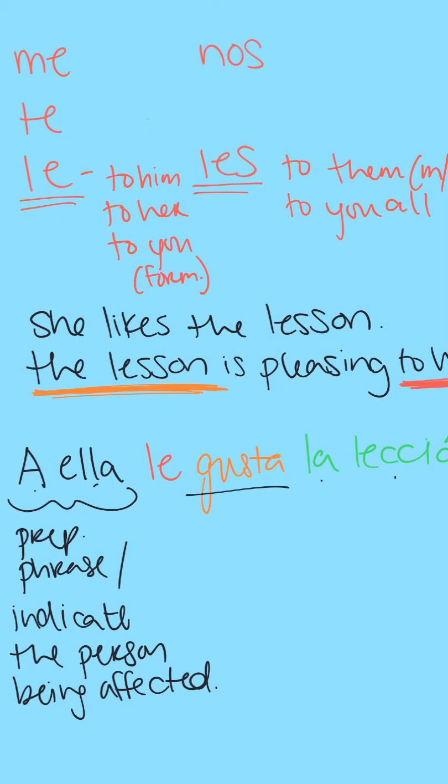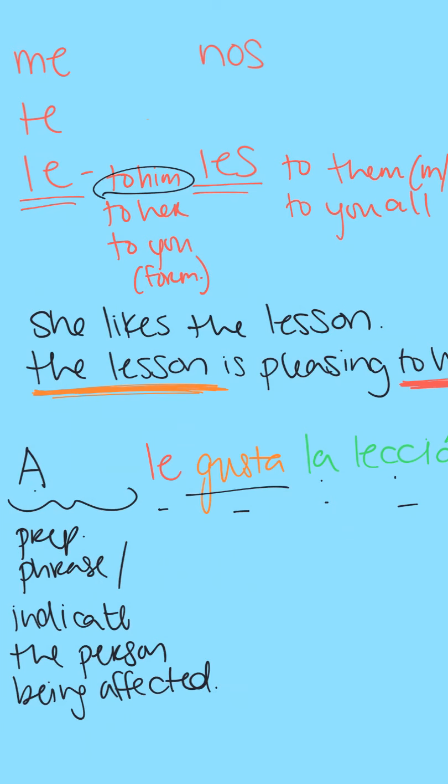Okay? If I wanted to change it and say that the lesson is pleasing to him, well, none of the le gusta la lección would change because le belongs to him as well. What would change, though, is that prepositional phrase. So if I wanted to change it to him, I would need to erase my ella here.